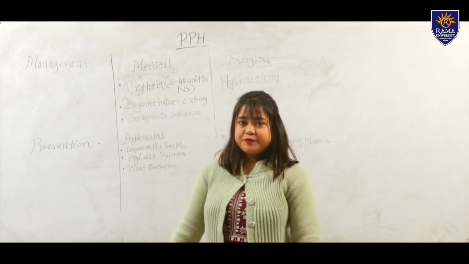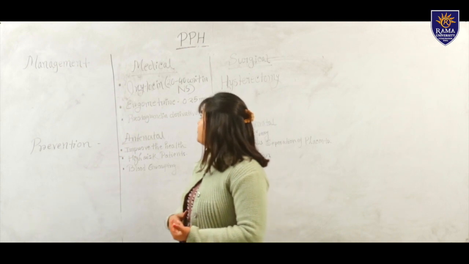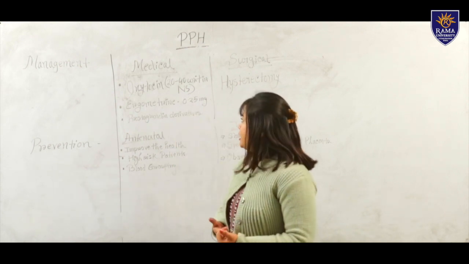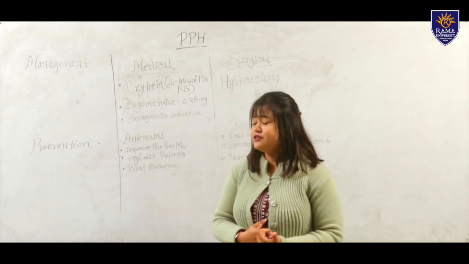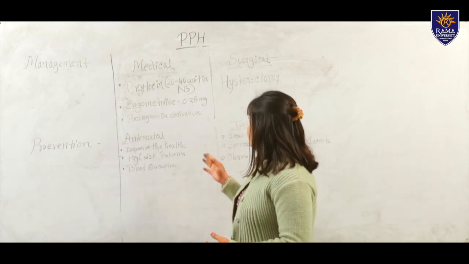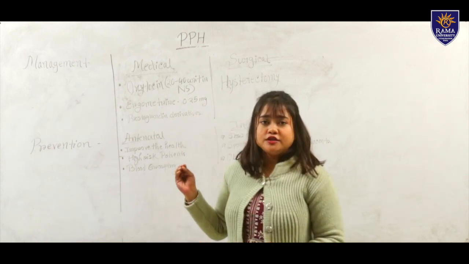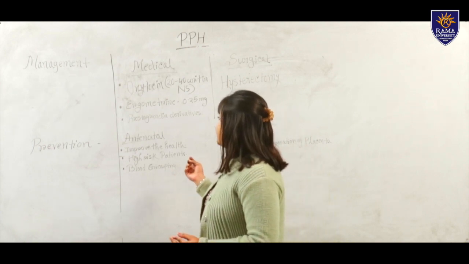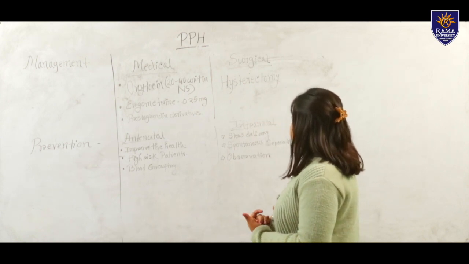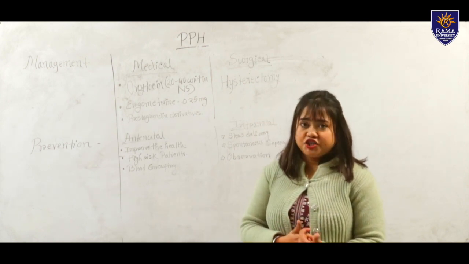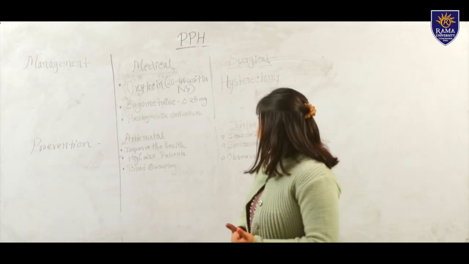After that, management. That means how to manage if the mother is having PPH. So the first is medical management. In medical management, we can give the mother oxytocin 20 to 40 units in 500 ml normal saline. Then ergometrine 0.25 mg, and the next one is prostaglandin derivatives. The surgical method is hysterectomy. Hysterectomy means partial or full removal of the uterus from the womb of the mother.